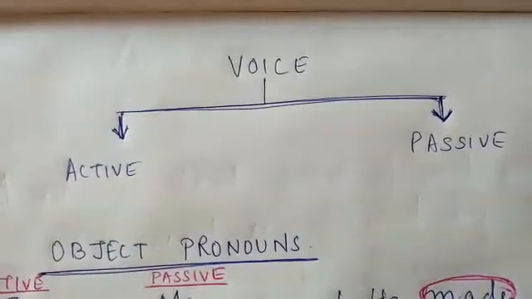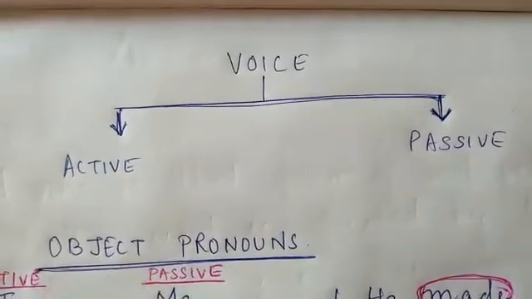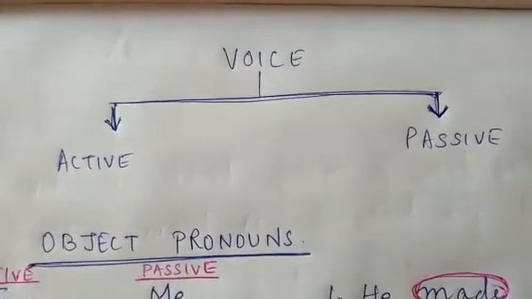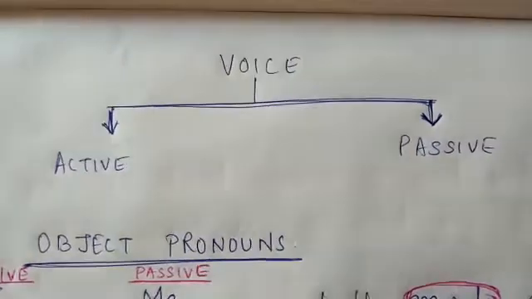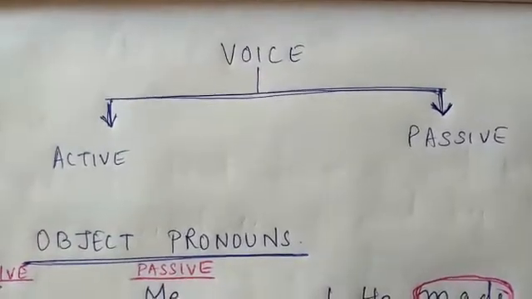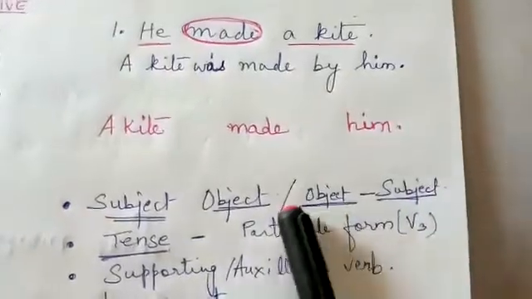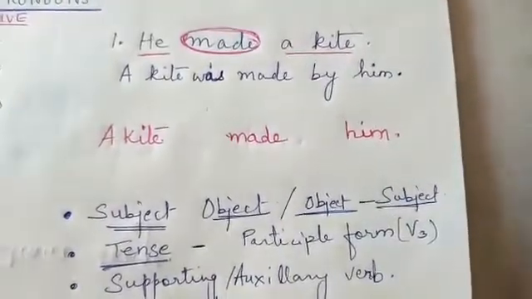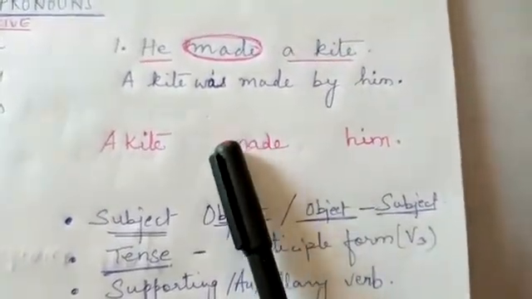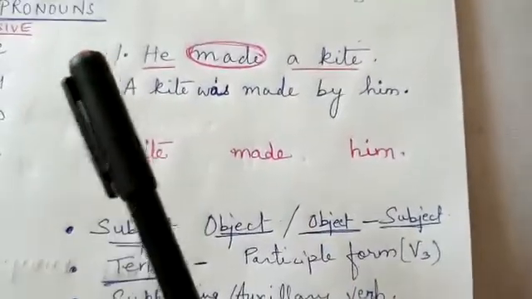So just now, we came to know that voice are of two types. A voice can be in the active form or in a passive form. What all changes take place when we transform a sentence from active to passive? Let us understand this with the help of an example.